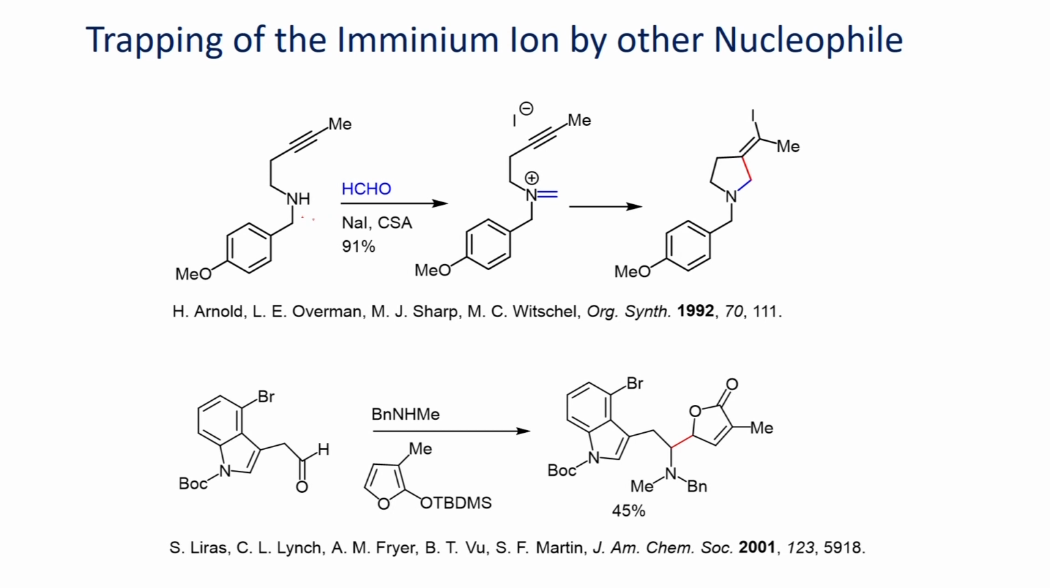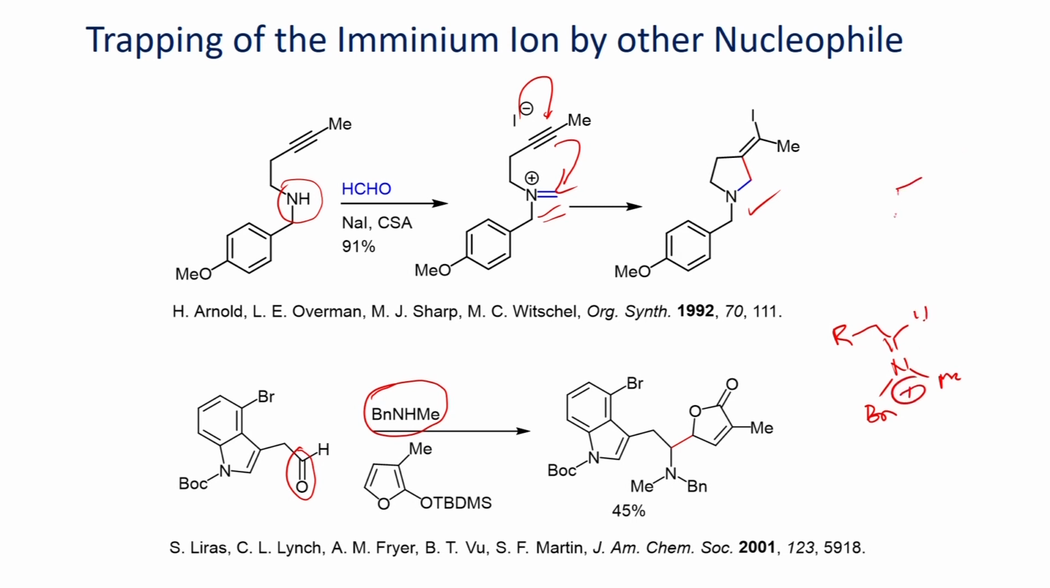Here the reaction of this secondary amine with formaldehyde is shown, which can undergo condensation to give the iminium salt. Once you form this one, which can now undergo intramolecular cyclization to give this addition compound. This another interesting example. Here this aldehyde can react with this amine, secondary amine, to give the iminium salt. Once you form this one, this can undergo addition reaction